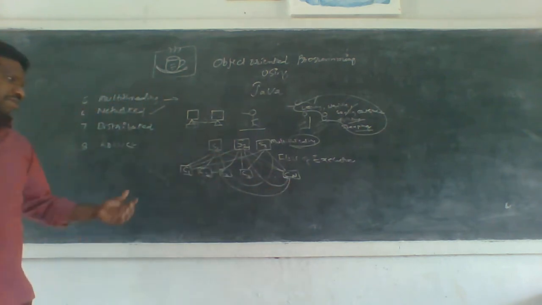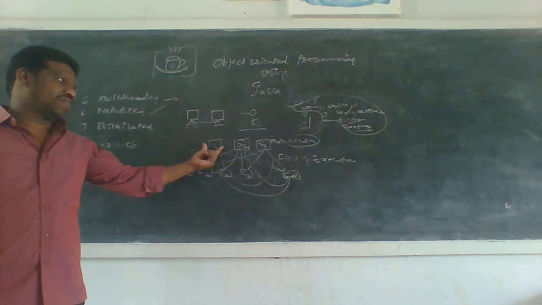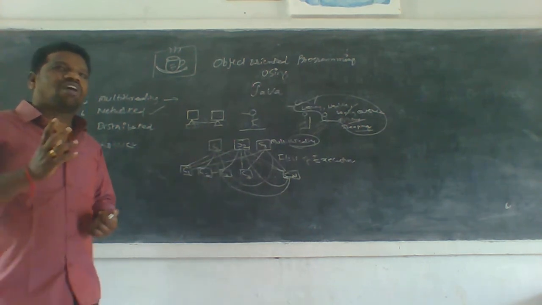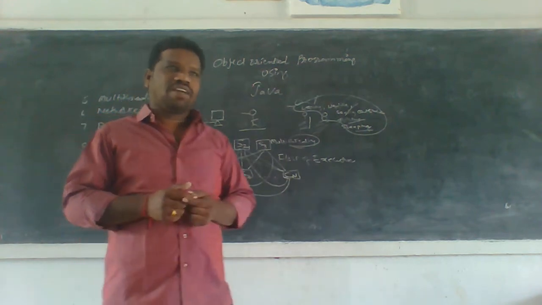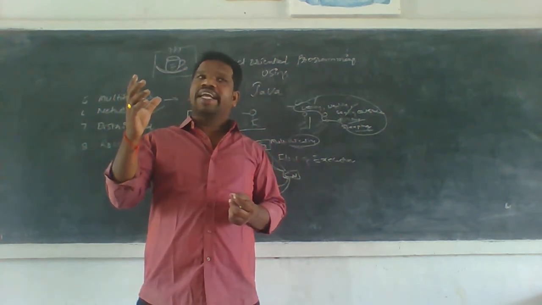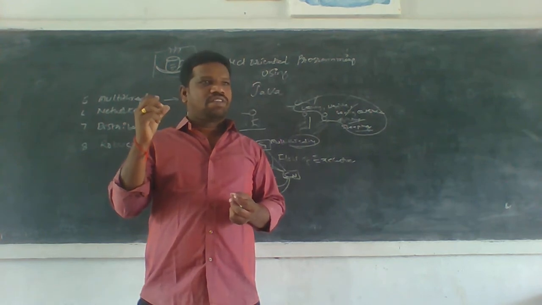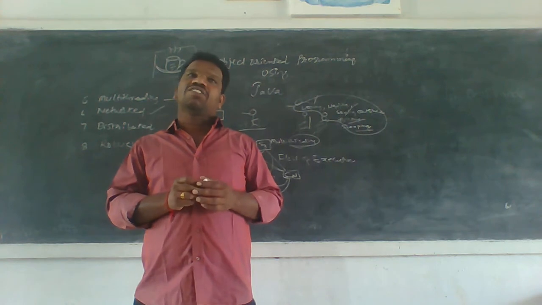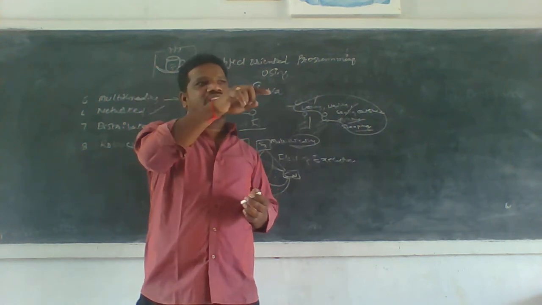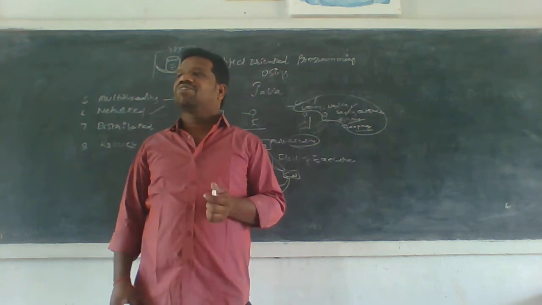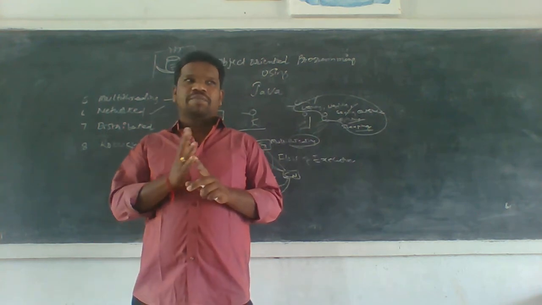Here are the clients, here is the server. So what is a server? What is a client? I will tell you. A client always depends upon the server. A client always makes a request to the server to get a response. Next, what is a server? A server always takes requests from clients, processes the client request, and responds to it. That is the server. A server is one of the programs.